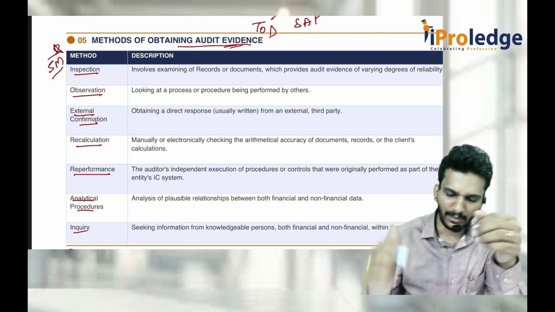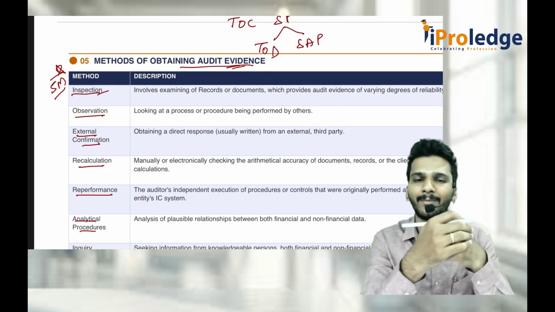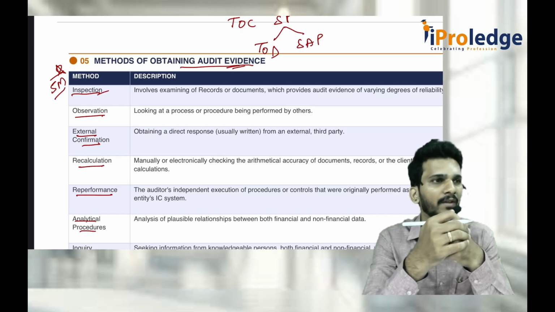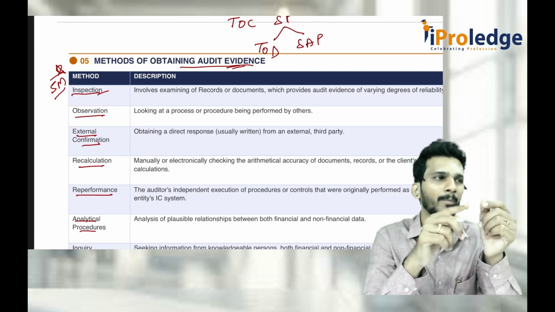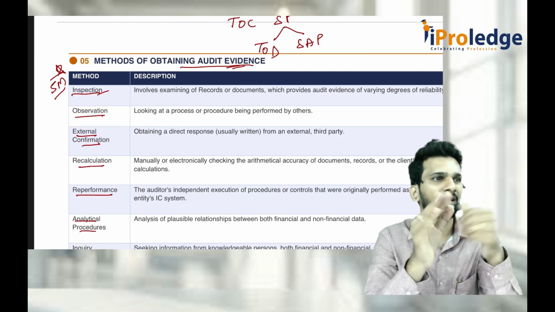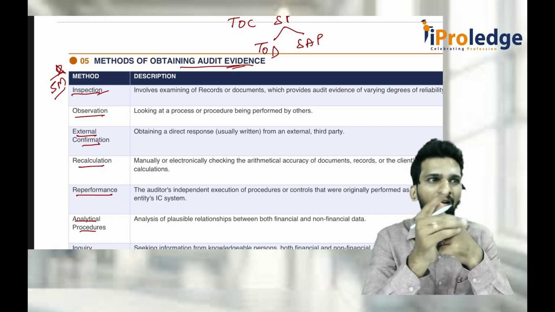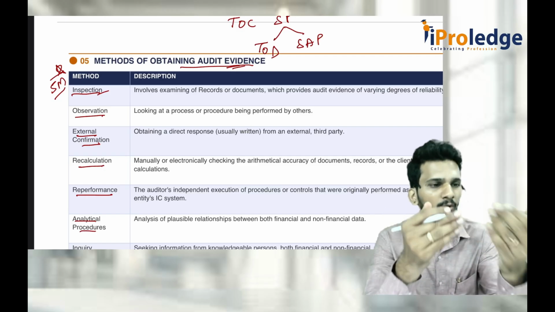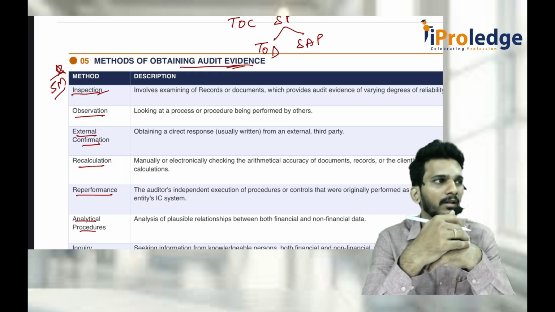So what is inspection? Inspection is nothing but verification of documents, examining whatever documents there are. For example, the company's balance sheet says property, plant and equipment includes 10 cars. Now I want to inspect it. Sir, how do I inspect it? Whether the cars are registered in the name of the company or not. Just go and inspect the documents, you will understand whether it is in the name of the company or not.